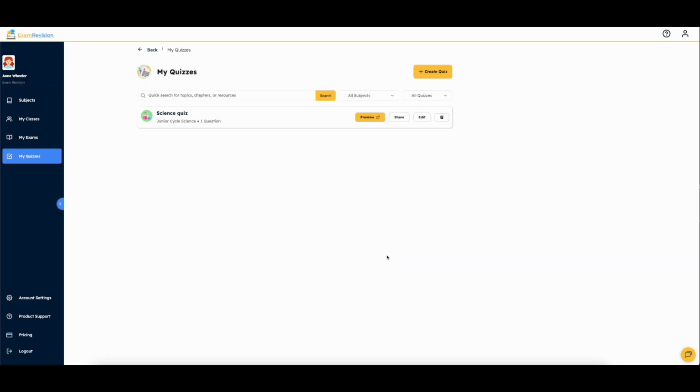You can also filter your quizzes to quizzes only you have created or quizzes that have only been shared to you by others. We really hope you enjoy this new feature.